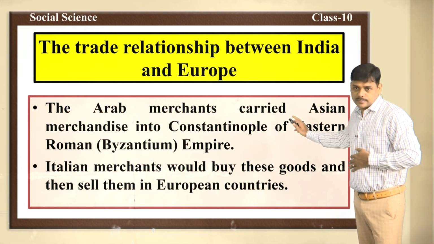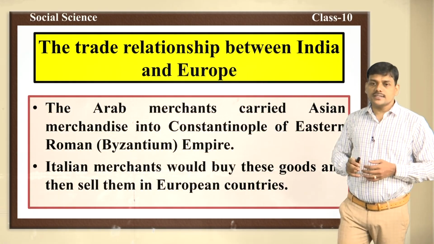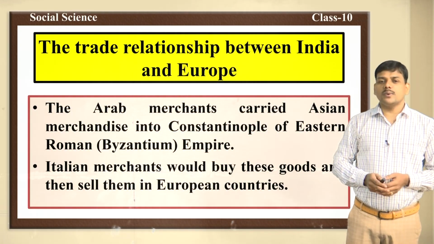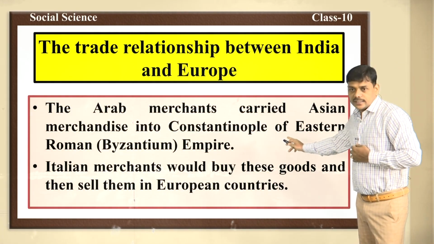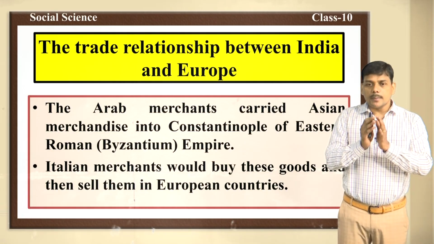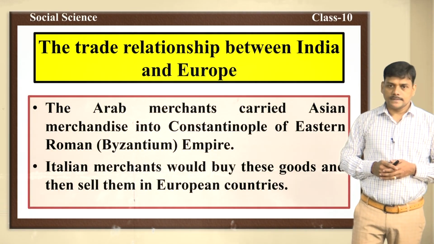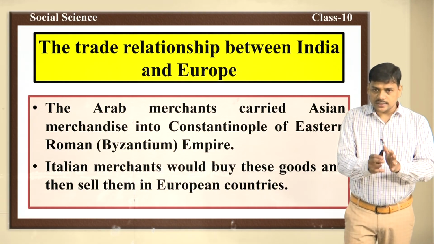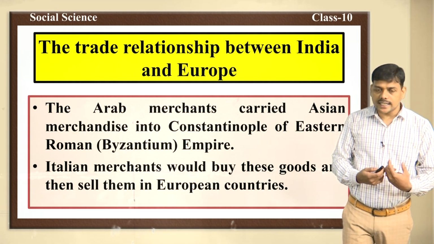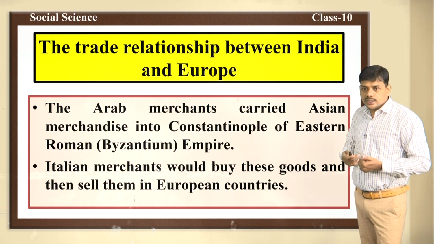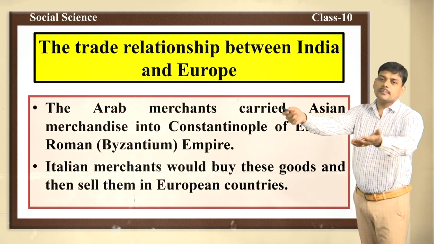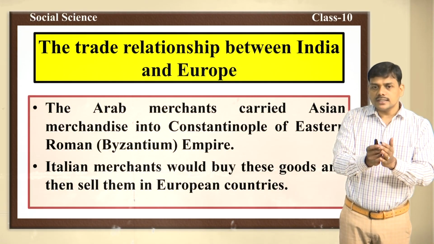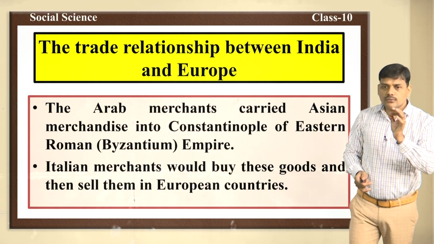During the Middle Ages, the Arab merchants, they carried Asian merchandise into Constantinople of Eastern Roman Empire. Eastern Roman Empire is also known as Byzantium Empire. Here Arab merchants had complete control over trade here, and Italian merchants, they had also a control over the trade. How? They buy these goods and they sell them in European countries. During the Middle Ages, Arab merchants and the Italian merchants played very important role.